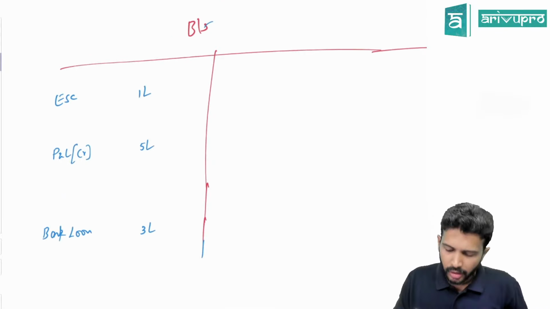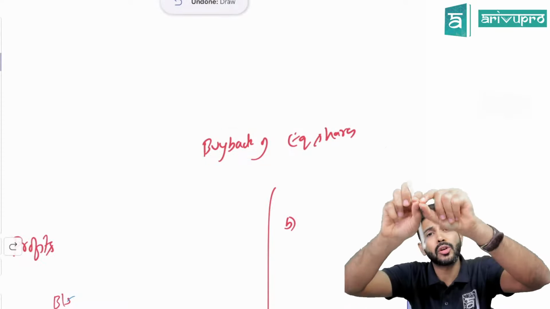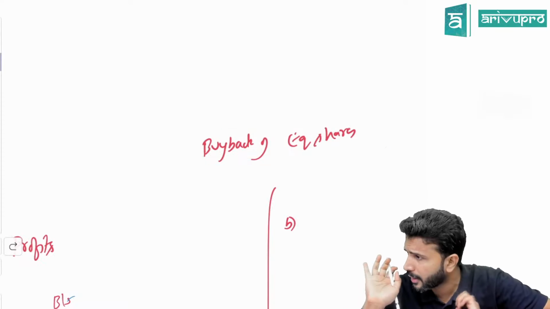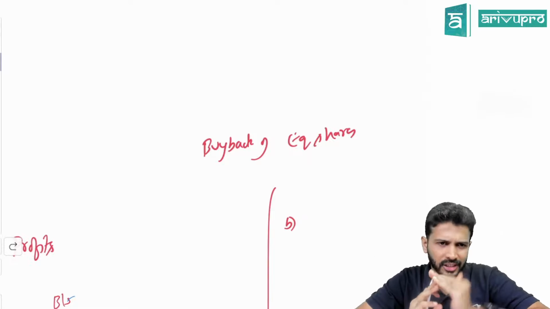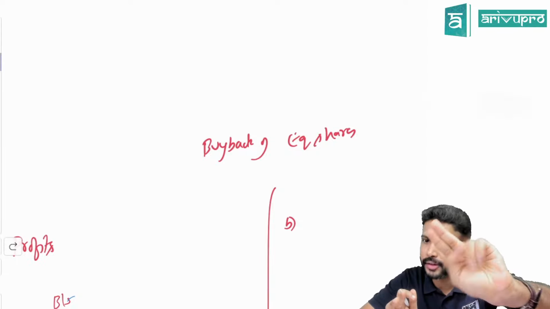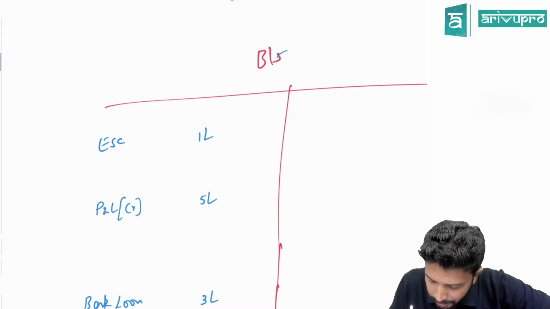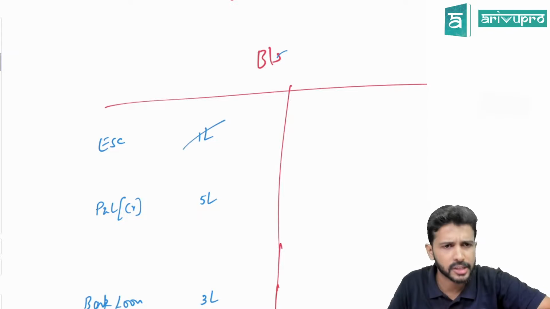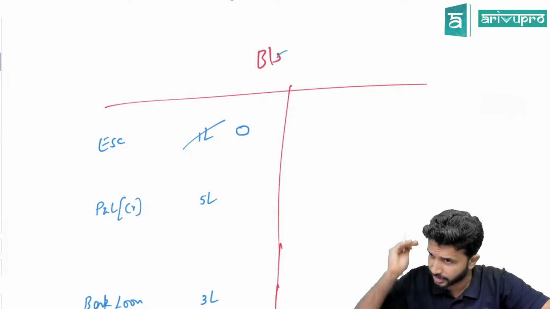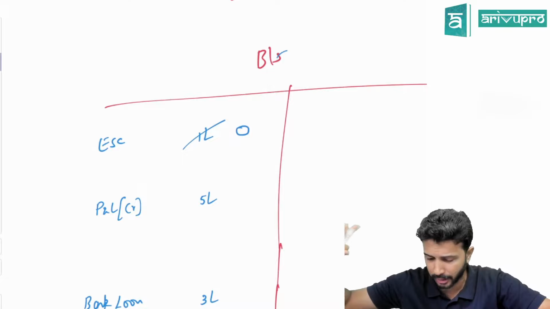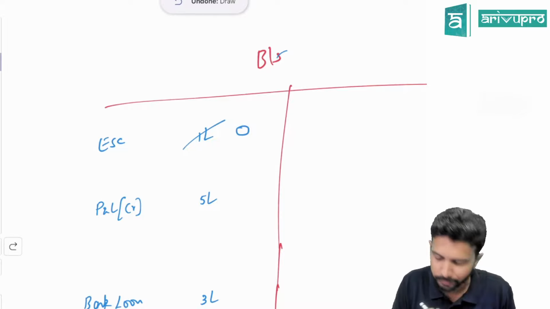Leave that. Now, what is the topic name? Buyback of equity shares. That means you are cancelling equity share capital. Can I say so? We can't cancel 100%. Just for the sake of example, I will take 100%, only for the sake of convenience. So, what is our equity share capital? 1 lakh. We are buying back, that means we are cancelling. So this one from 1 lakh will become 0. This cannot be done, there is a ceiling limit. Ignore that provision of the company. Just to understand, I'm going forward with this example. So 1 lakh has become 0.